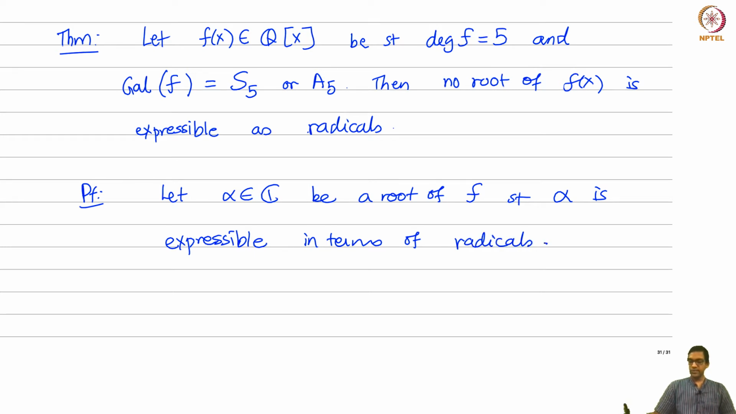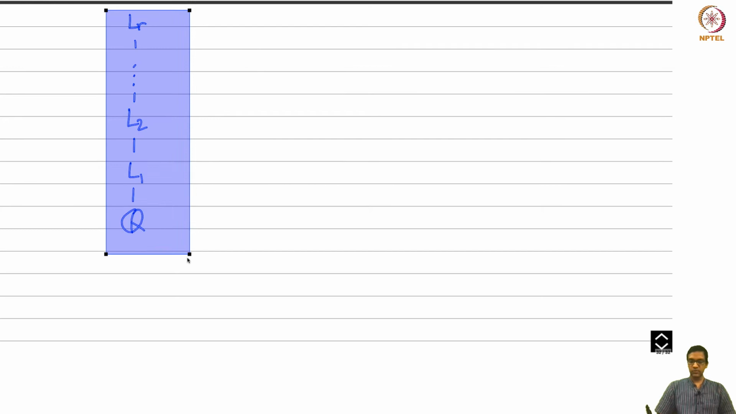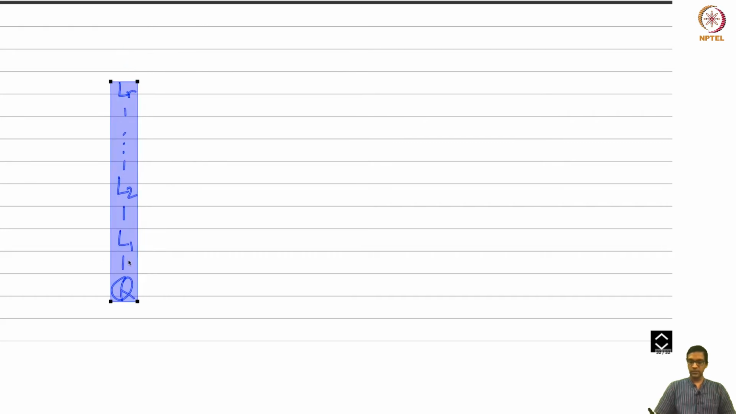Okay, what does that mean? I.e., there exists a tower of fields. So what does the tower look like? So I have to take Q, which is my L0, then there is L1, L2 and so on, till some LR, right? So that's my tower of fields. So maybe I'll just push it down a little bit. So here's my tower of fields. Okay, call this L0.